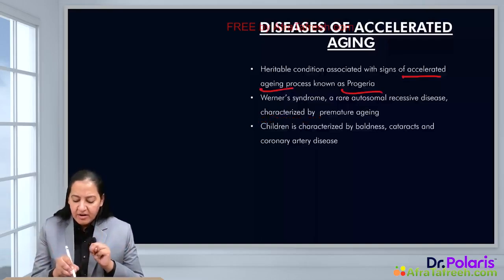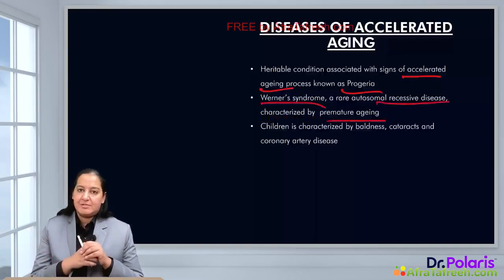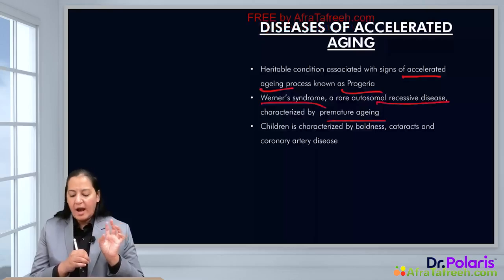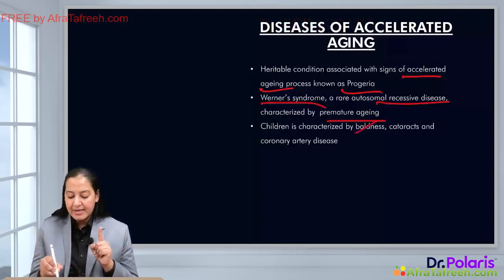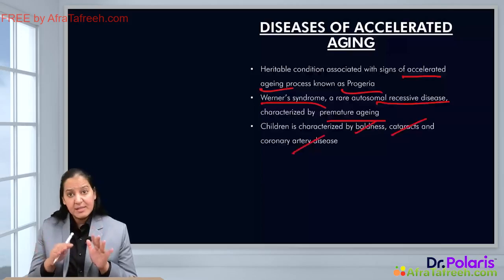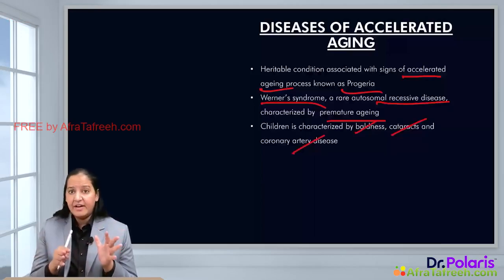The second is Werner syndrome. It is also an autosomal recessive disorder in which premature aging takes place. So in progeria and Werner syndrome, premature or accelerated aging takes place, and the person will have baldness, cataract, and coronary artery diseases. These are diseases of old age, but a child can have them because of the premature or accelerated aging. That is the third theory we can say.